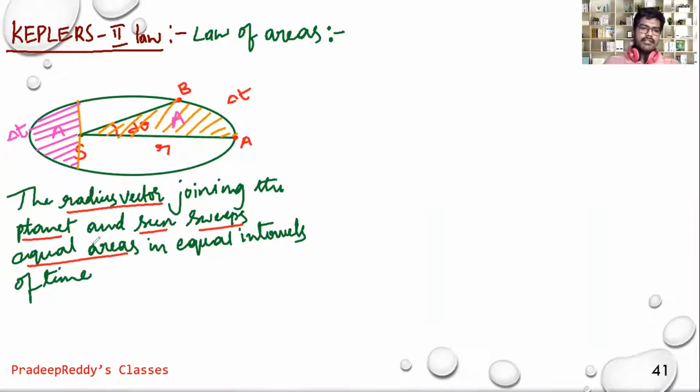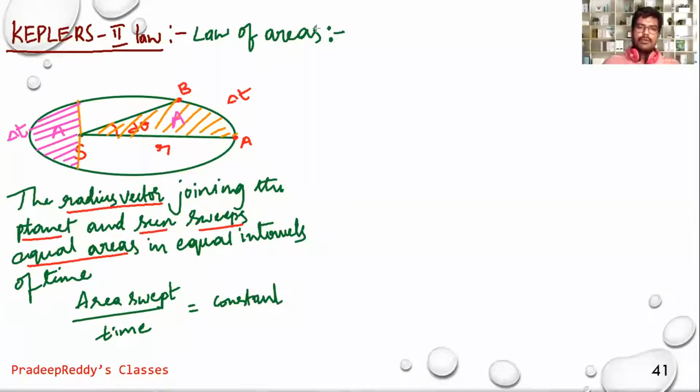So this is what is said to be like the velocity, the area vector. So this is the area swept. Area swept with respect to time, of the planet everywhere, is equal to constant.